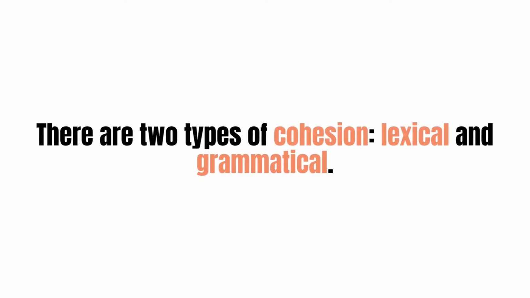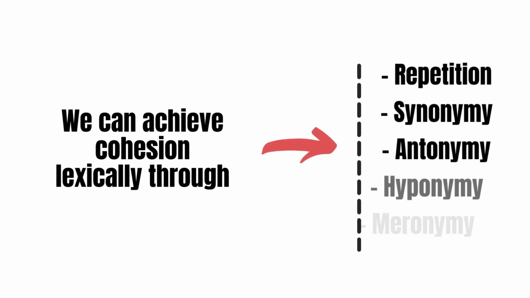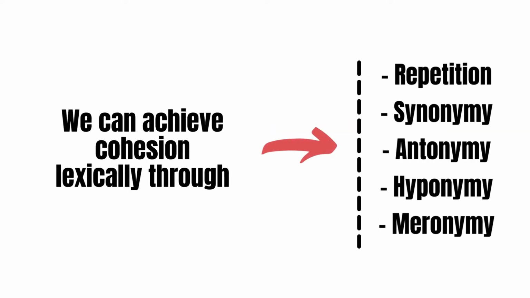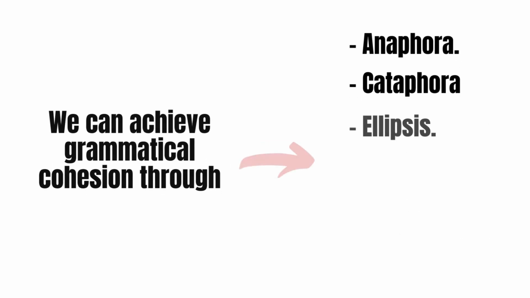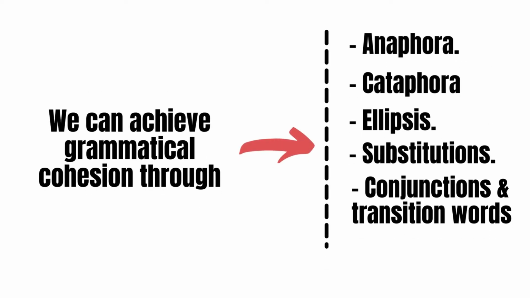There are two types of cohesion: lexical and grammatical. We can achieve cohesion lexically through repetition, synonymy, antonymy, hyponymy, meronymy. We can achieve grammatical cohesion through anaphora, cataphora, ellipsis, substitution, conjunctions and transition words.